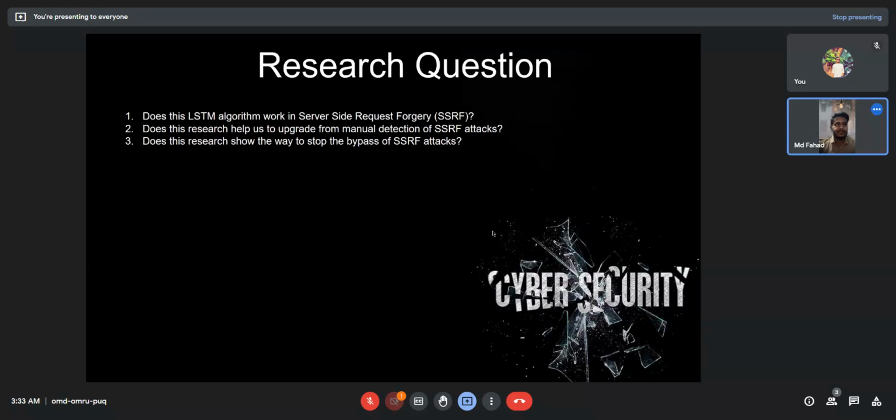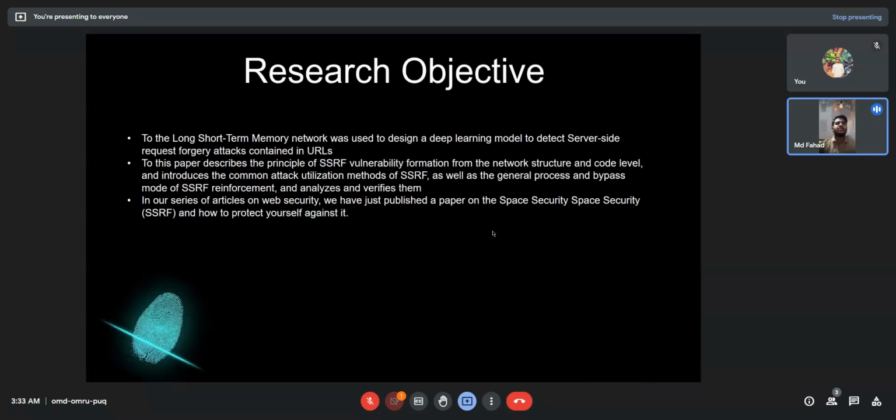Does the LSTM algorithm work in server-side request forgery? Does the research help us upgrade from manual detection of SSRF attack? Does the research show the way to stop the bypass of the SSRF attack? The research objective: I use a long short-term memory network to design a deep learning model and detect server-side request forgery attack and contain the URL.